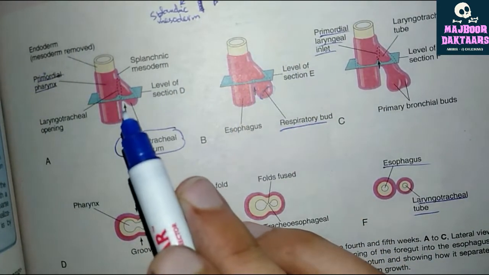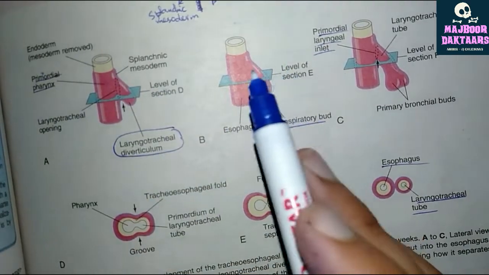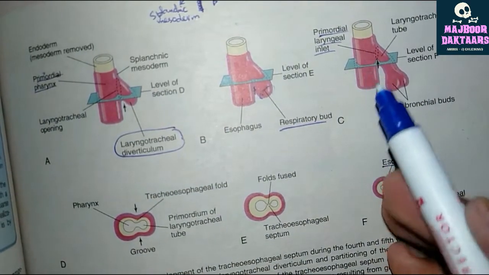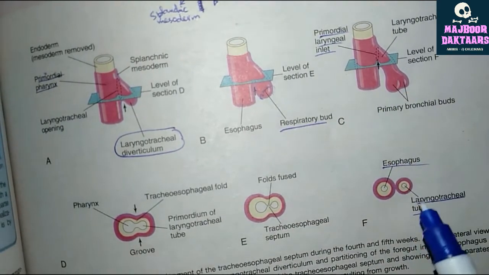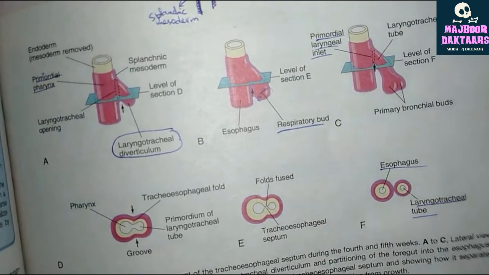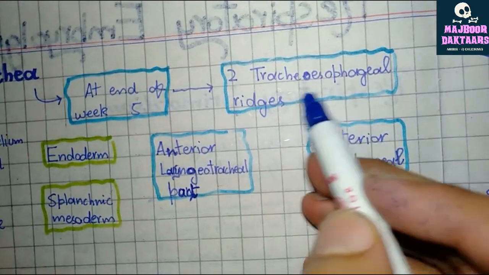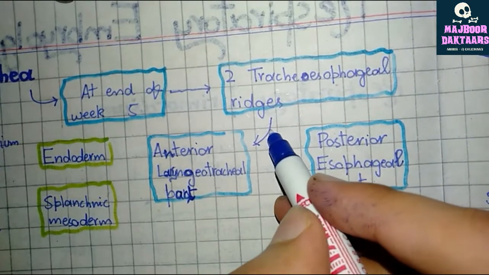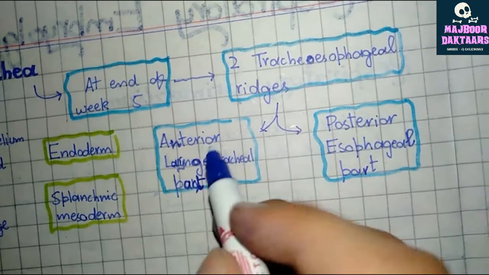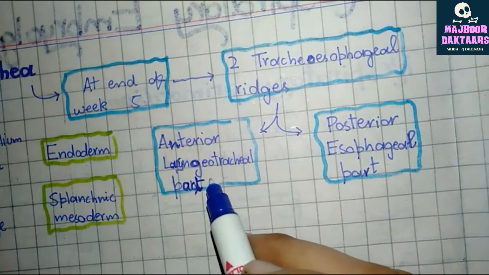The folds are moving up and down, dividing this tube into a posterior esophageal part and an anterior laryngeotracheal tube, as I'll show here. Two tracheoesophageal ridges move toward each other, fuse and divide the tube, the primitive pharynx, into the anterior laryngeotracheal part and